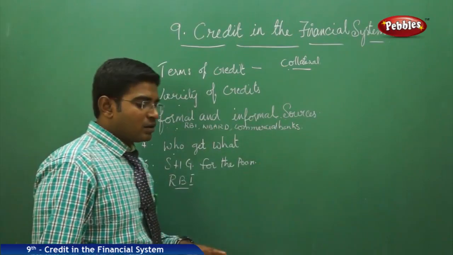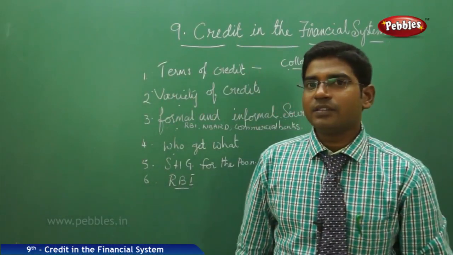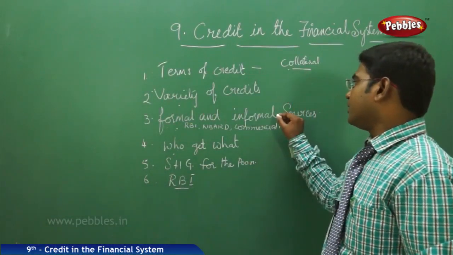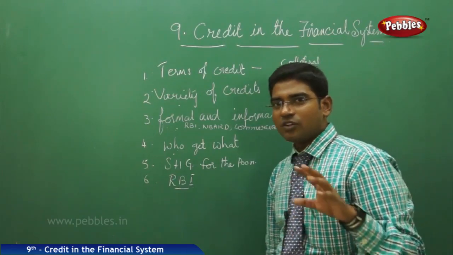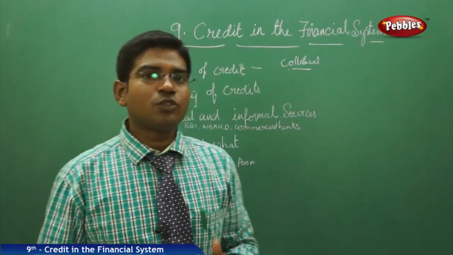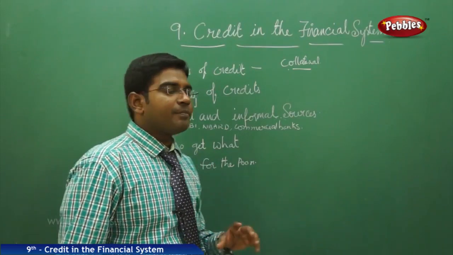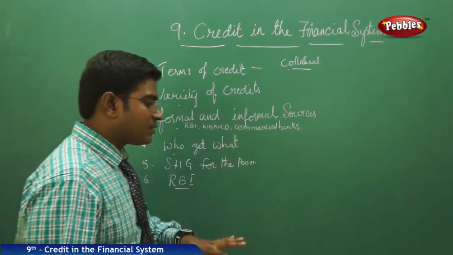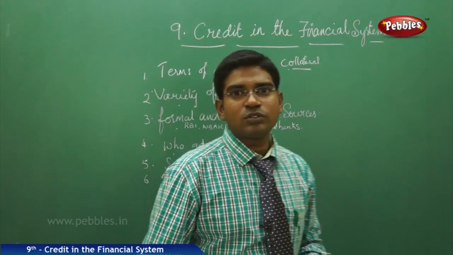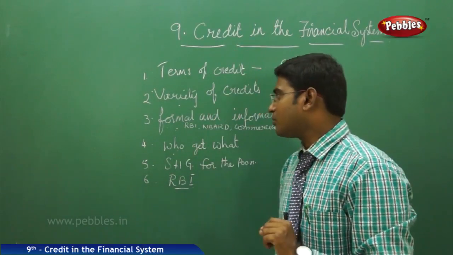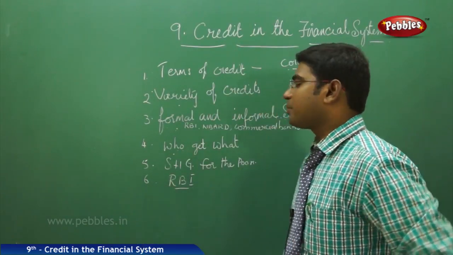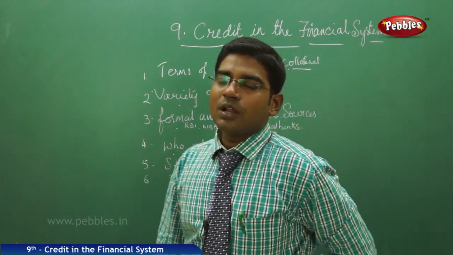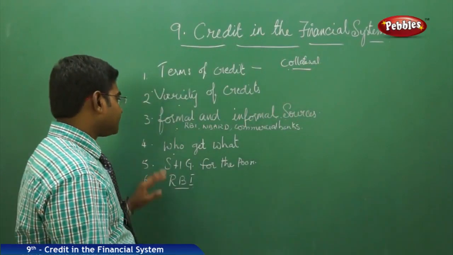loans. So they are forced to take informal loans, and they are also paying a high rate of interest. Not only a high rate of interest, but they also have to work for very low wages if the moneylender owns any land. These are some of the miserable conditions of the people who take loans from informal sources.